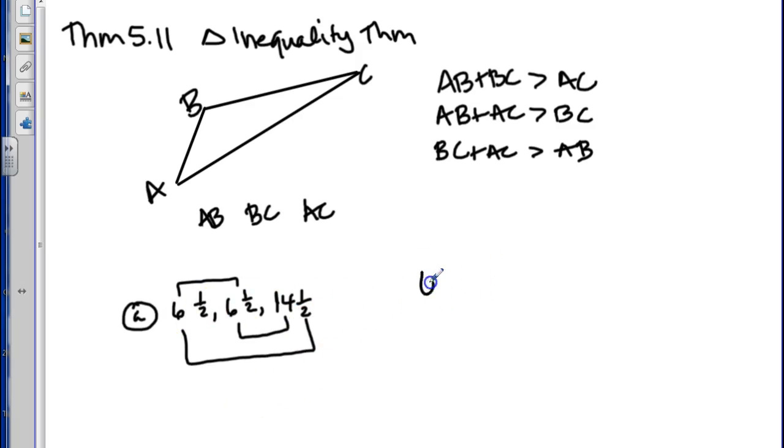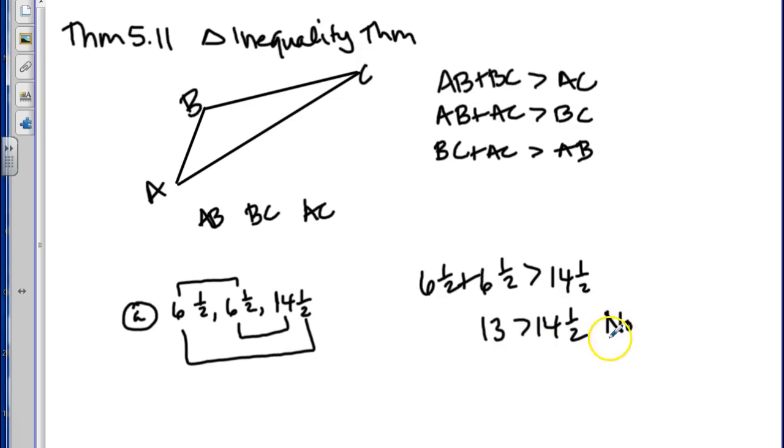All right, let's just start with 6½ plus 6½ has to be greater than 14½. Well, 6 and 6 is 12, and 2 halves make a whole, so 12 plus 1 is 13. Is 13 bigger than 14½? Nope. So these cannot be sides of a triangle because this is not true. All right, let's try one more.